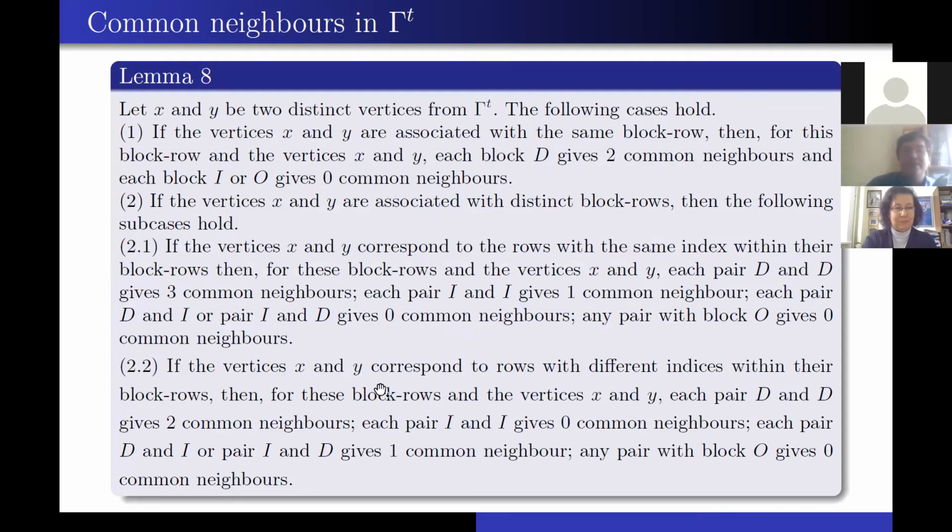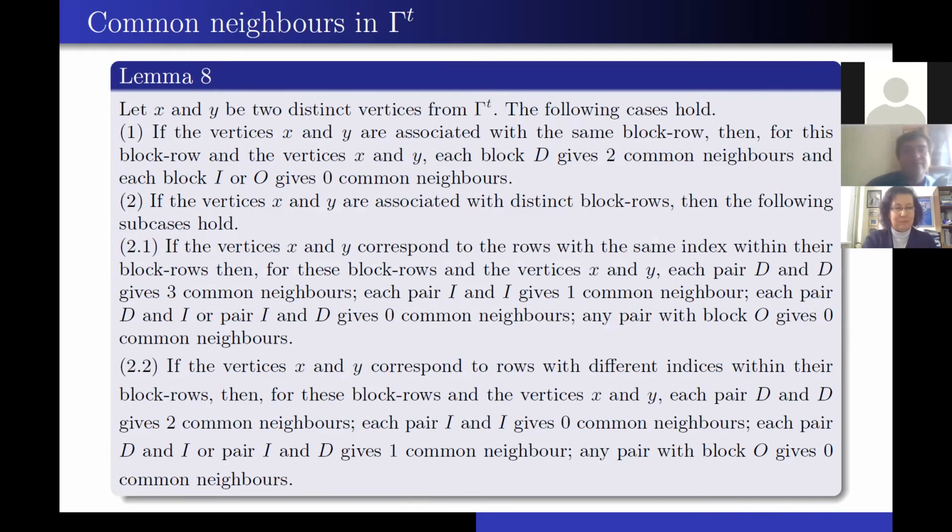If the vertices X and Y correspond to rows with different indices within their block rows, then each pair D and D gives 1 common neighbor. Each pair I and I gives 0 common neighbors. Each pair D and I or I and D gives 1 common neighbor, and all pairs with block O give 0 common neighbors.